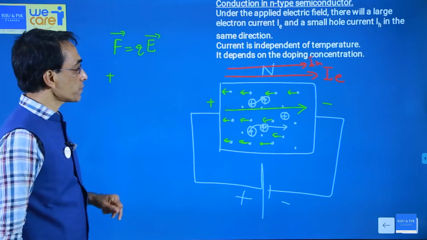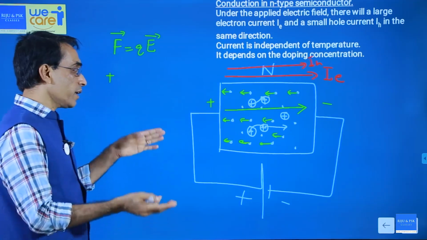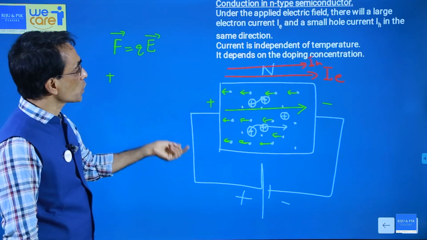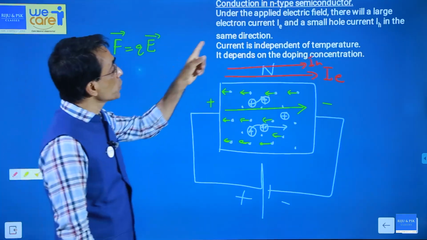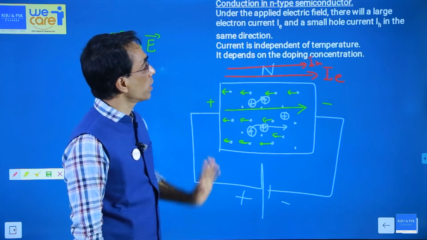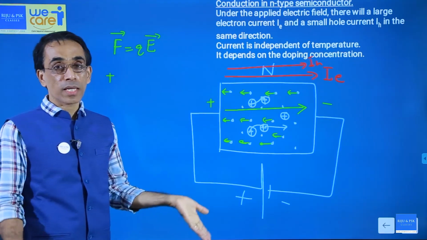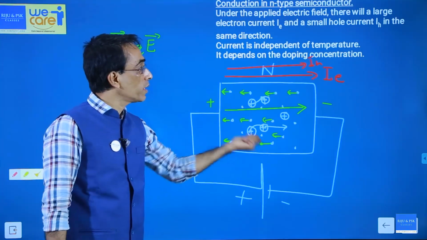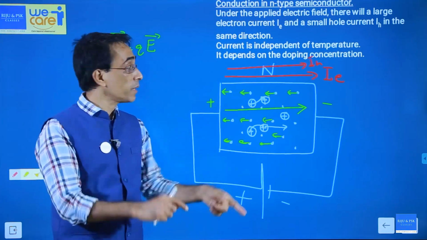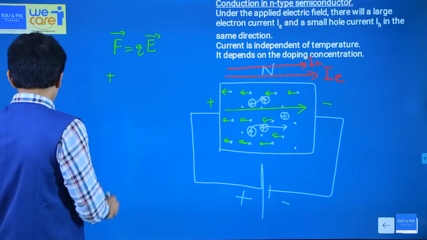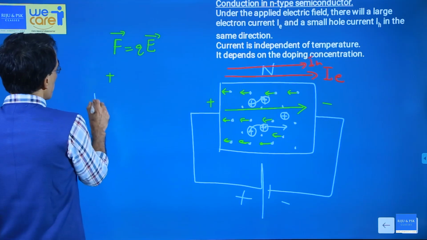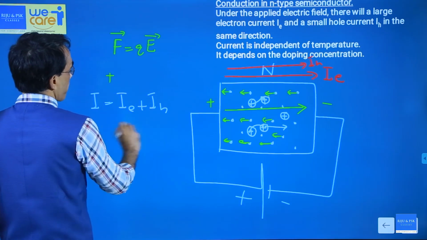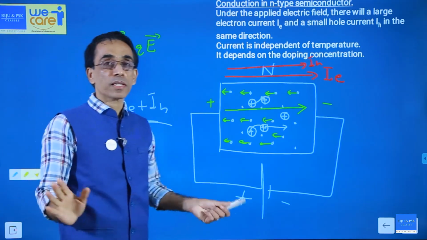See the direction. Just like in the case of intrinsic semiconductor, in an extrinsic semiconductor also there will be two currents, one due to electrons, another due to holes. But see, the number is not the same. Therefore, there will be a large electron current and a very small hole current. Both are in the same direction. The total current is nothing but IE plus IH.